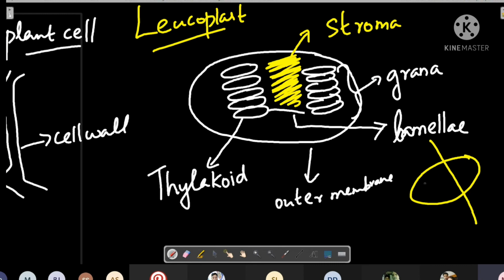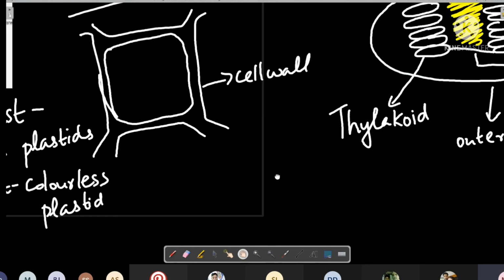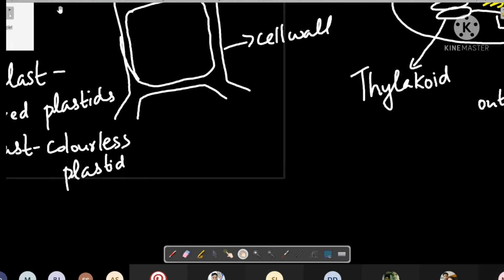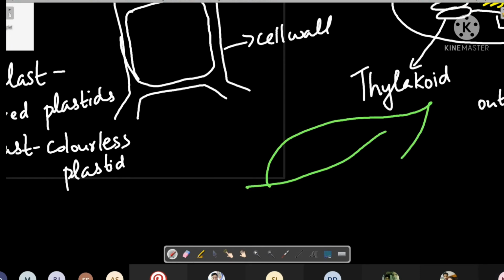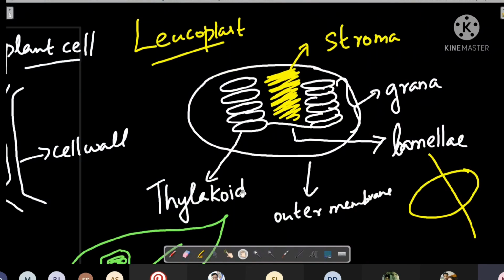If you cut it, what is the color of the inside part of the potato? Whitish color. Yes, white color. That white color is because of the leucoplast present. Whereas if you go to any green parts of a plant, like a leaf, and look at one of the cells of a leaf, then you will find that the plastid has a green color pigment. That green color pigment is present on the thylakoid membrane.